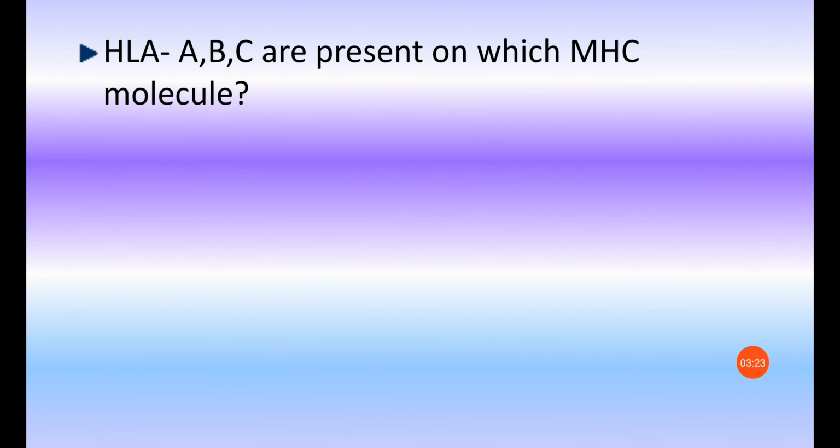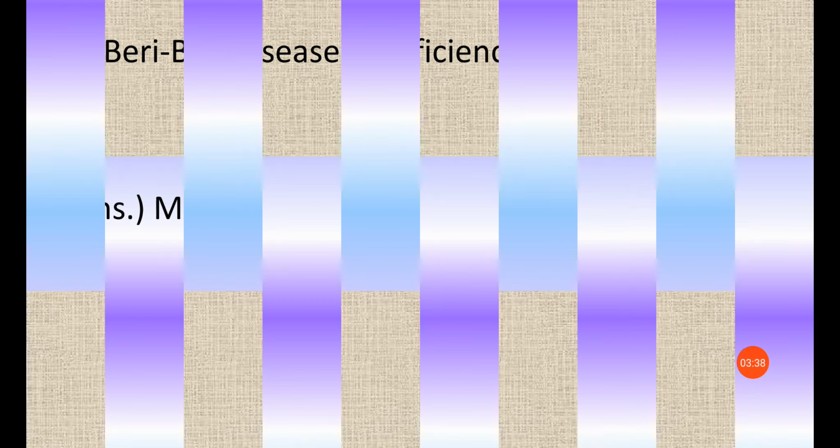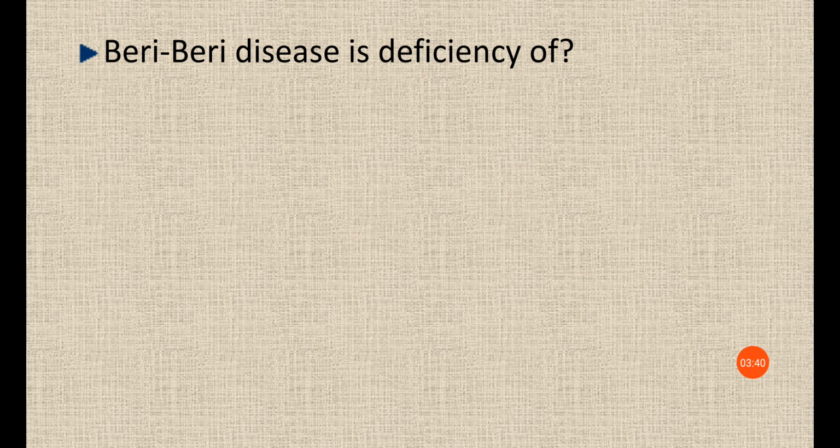Next, HLA A, B, C are present on which MHC molecule? HLA, human leukocyte antigen. These are present on which kind of MHC molecule? Whether it is MHC1, MHC2 or whatever it is. The answer is MHC1. Next, beriberi disease is deficiency of. This is a vitamin deficiency disease, and it is caused due to the deficiency of vitamin B1.